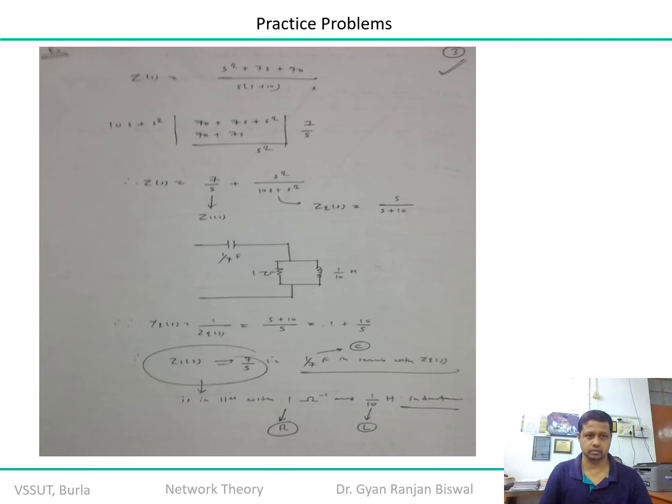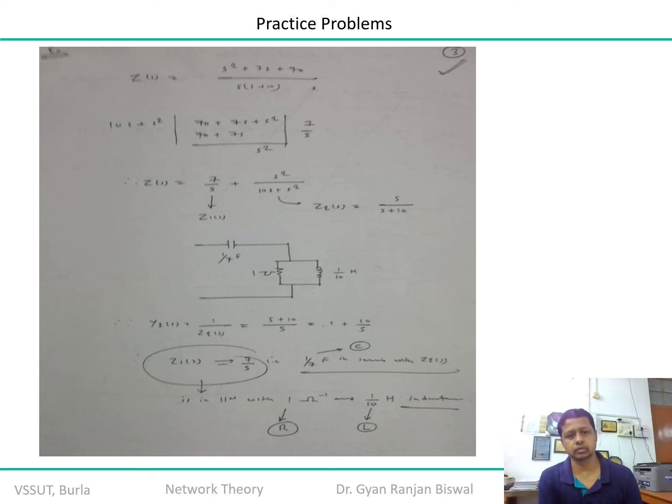Before moving ahead, let us have an example and try to understand the things. Okay, so an impedance function is given, and its transfer function is equal to s square plus 7s plus 70 upon s of s plus 10.